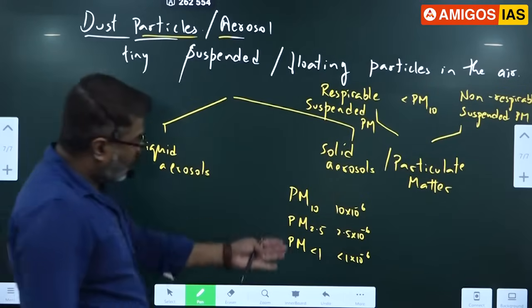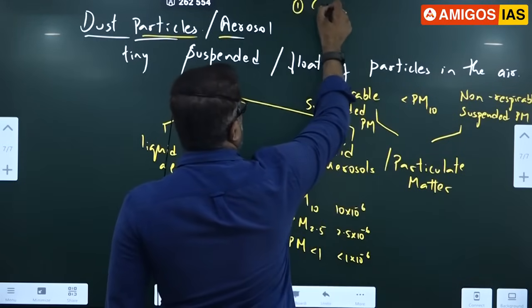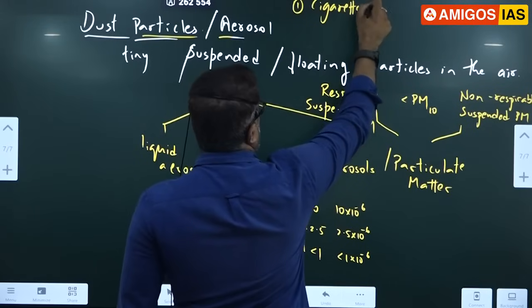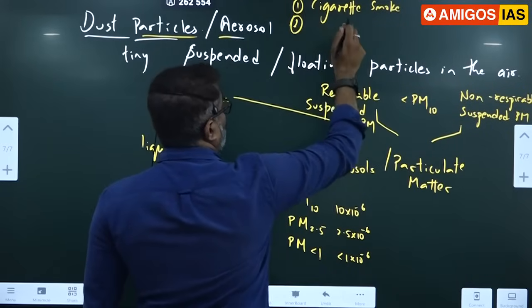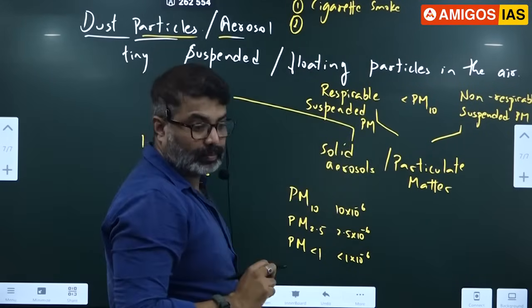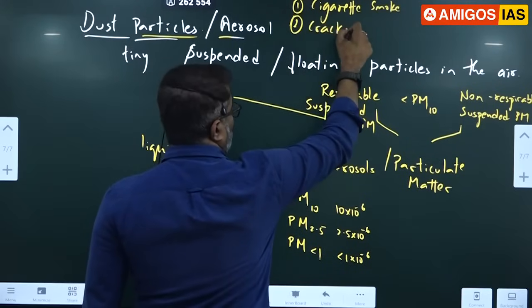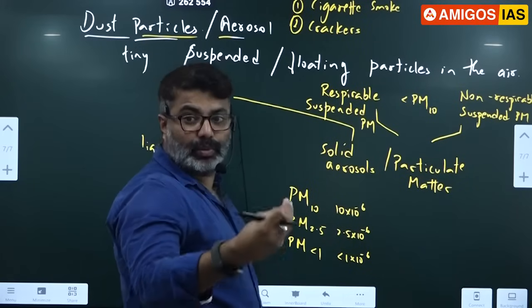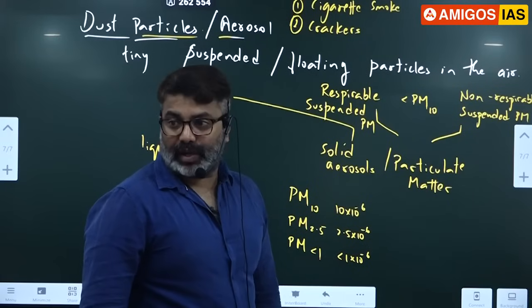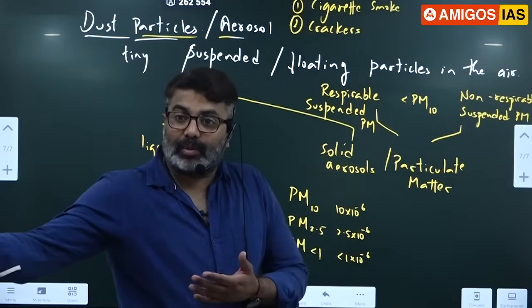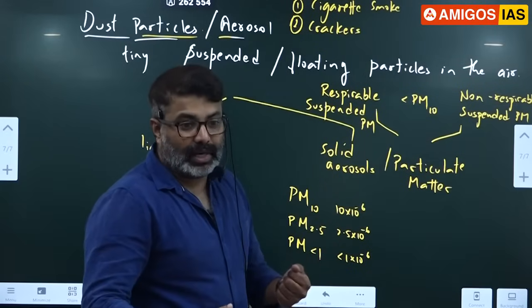So write this. What is the source of this? You write source of this. I'll write here. First one, cigarette smoke. Then crackers. What are crackers? When you burn firecrackers and all, pataki, we call it. Nowadays people are bursting crackers even when somebody dies. Cricket match, they are burning crackers.